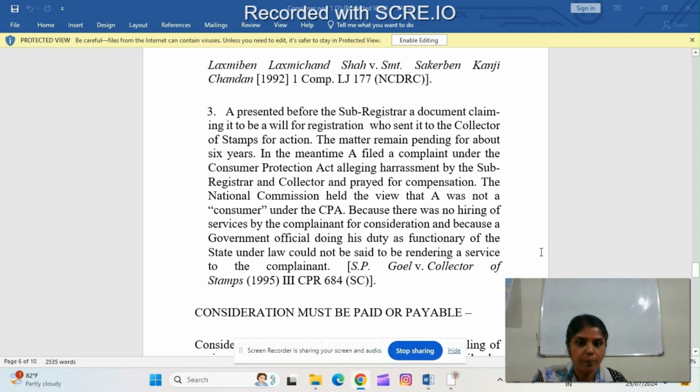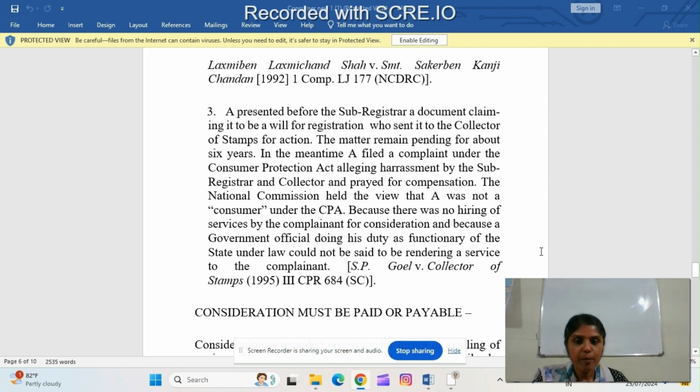Here, the National Commission held the view that A was not a consumer under the Consumer Protection Act because there was no hiring of services by the complainant for consideration, and because a government official doing his duty as functionary of the state under law could not be said to be rendering a service to the complainant. SP Joel versus Collector of Stamps, 1995, 3 CPR 684 SC.